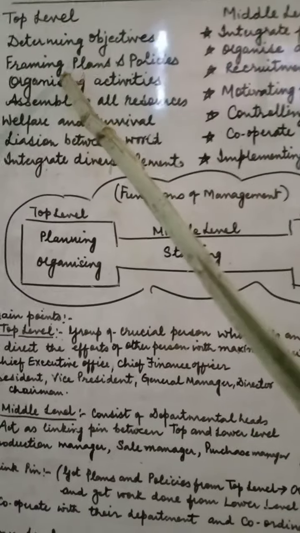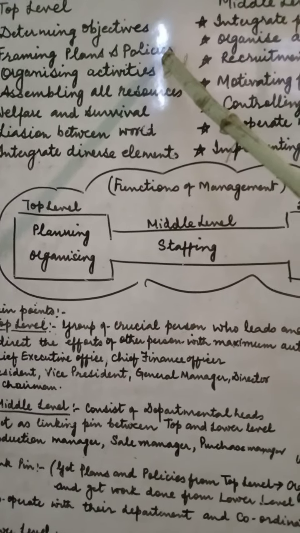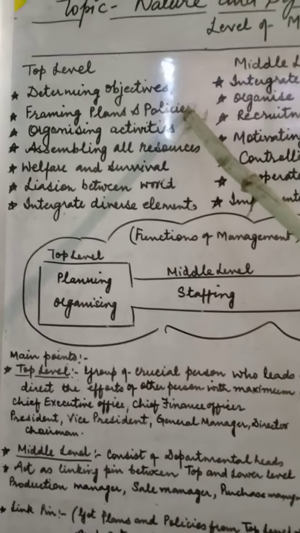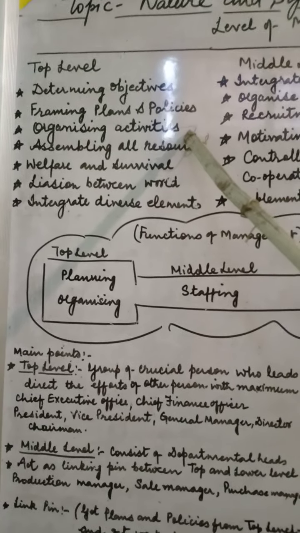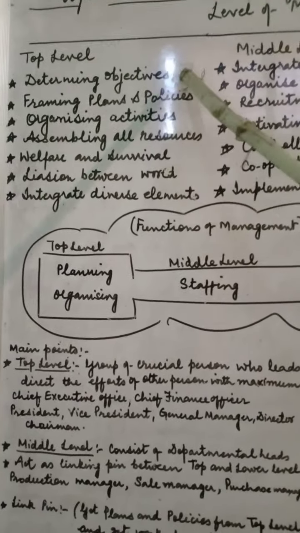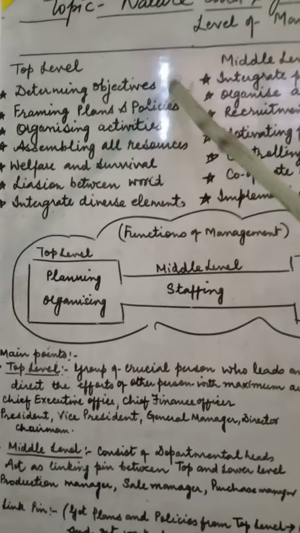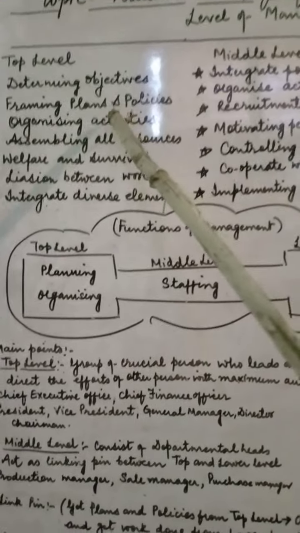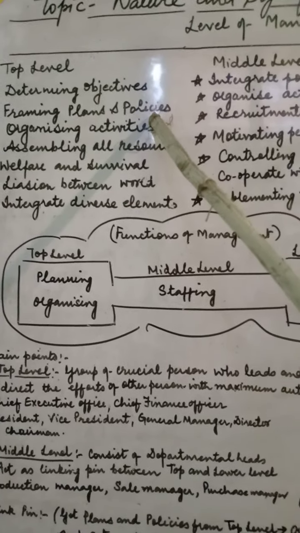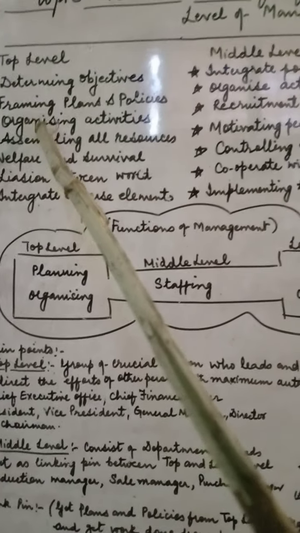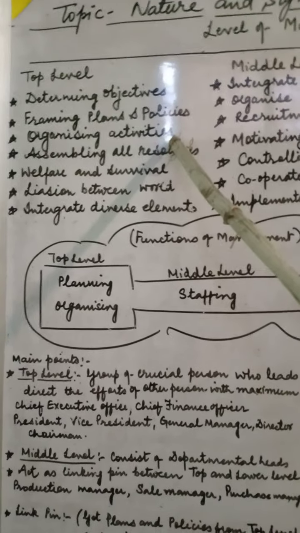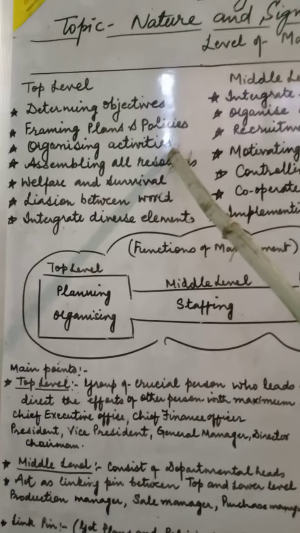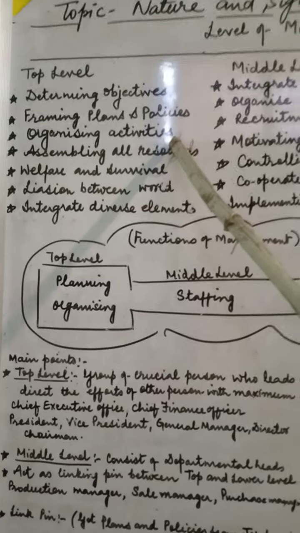After making the plans and policies, the next step is to organize all the activities, because plans and policies can't be pursued without organizing all the activity. These are very essential duties of the top level of management.